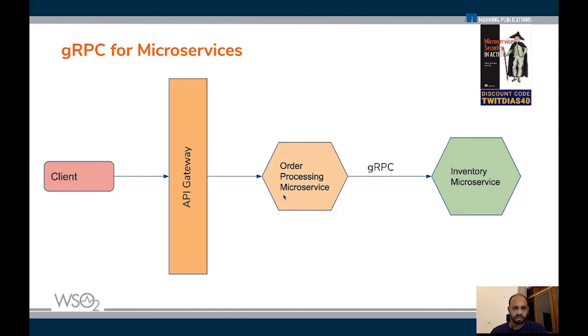If you think of a scenario where we are trying to build a retail store for an enterprise, and implementing this retail store or an e-commerce website using microservices, there will be microservices such as a microservice for browsing your product catalog, a microservice for processing orders, as what we are seeing here, a microservice for keeping your inventory up to date, as the green microservice that you're seeing here, and similar microservices that have various responsibilities.